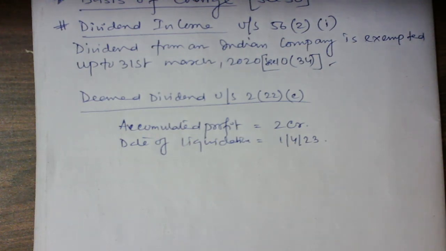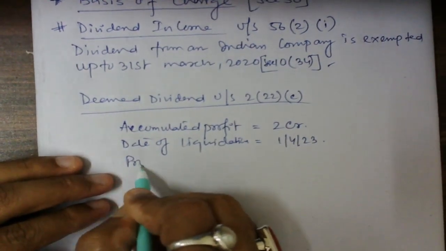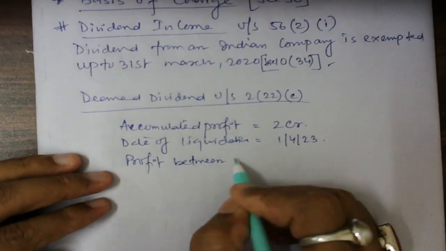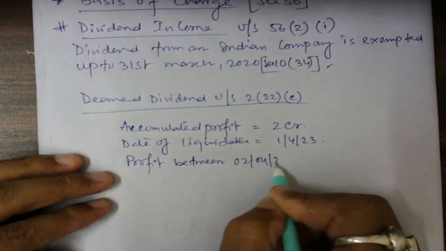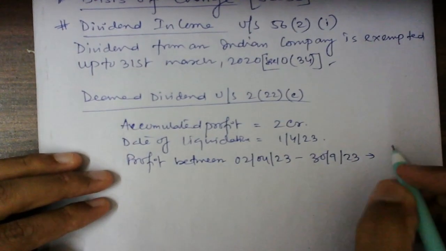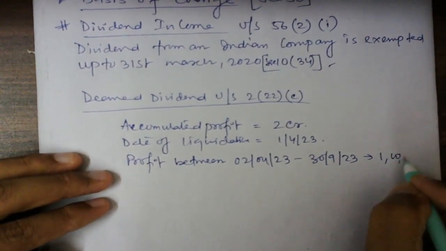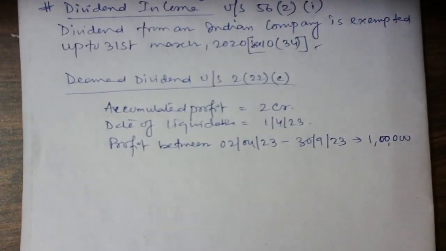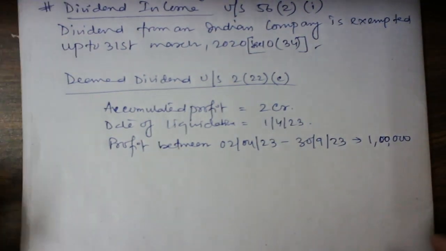Now, profit between 02/04/23 up to 30/9/23 is 1 lakh rupees. So guys just try to understand.